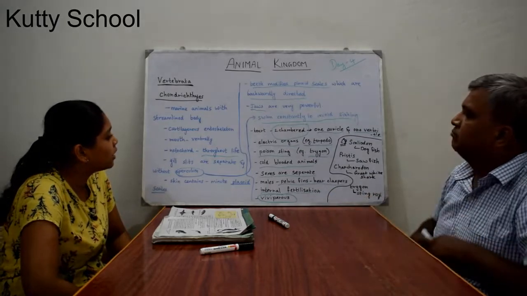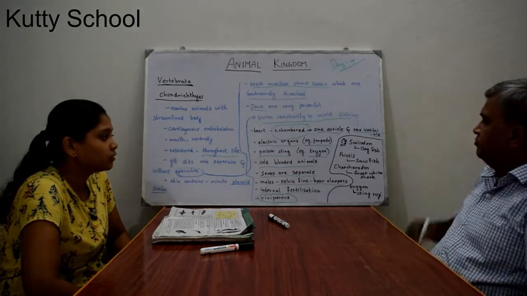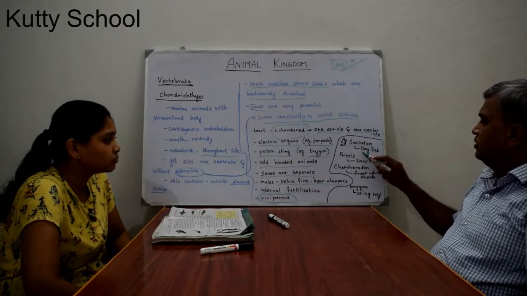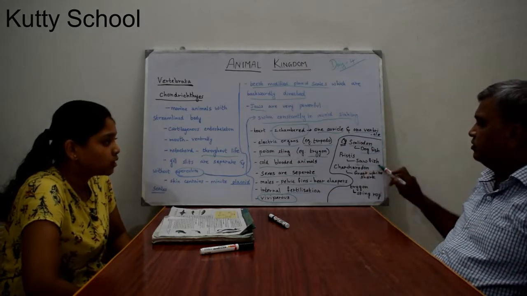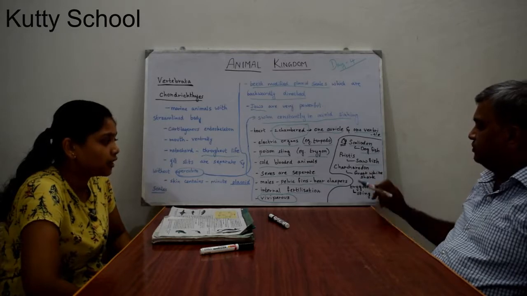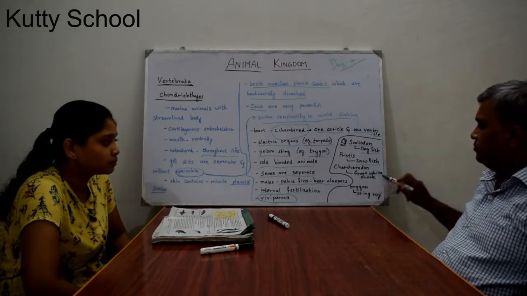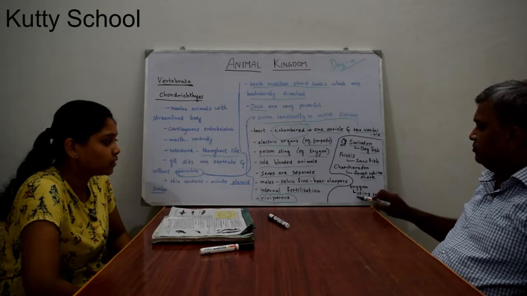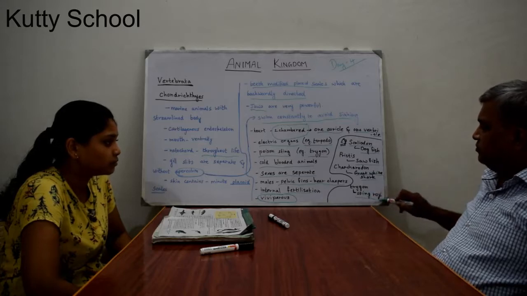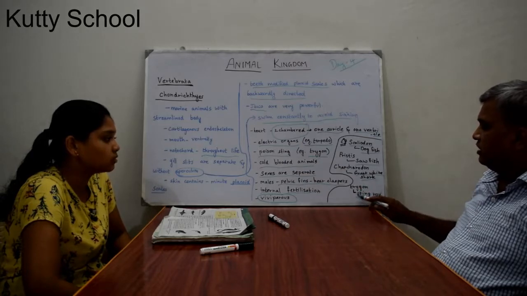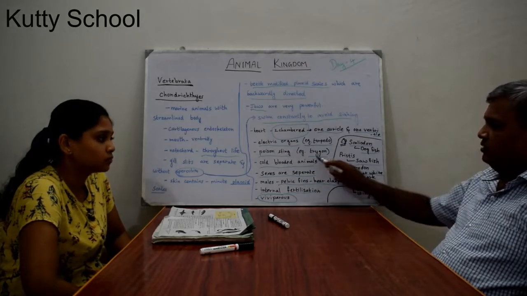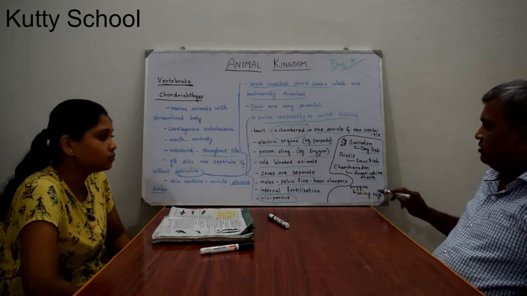Examples are Scoliodon, which is also known as dogfish. Pristis, which is also known as sawfish. Carcharodon, which is also known as great white shark. And trigon, which is also known as stingray. It has a poison sting, that's why it is called a stingray.